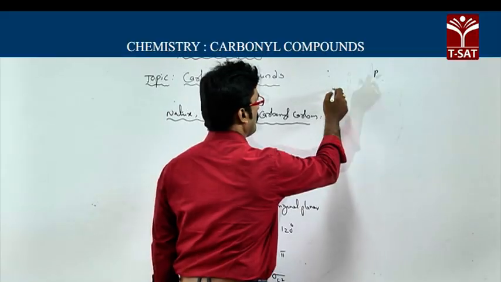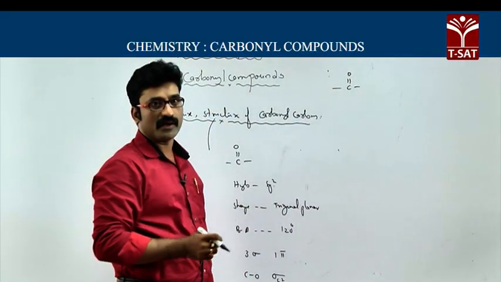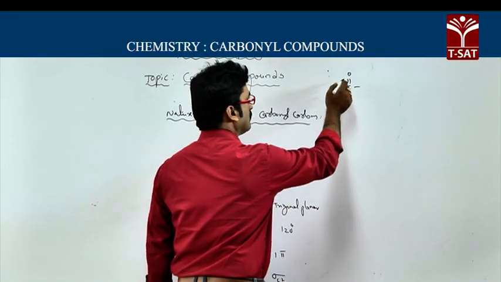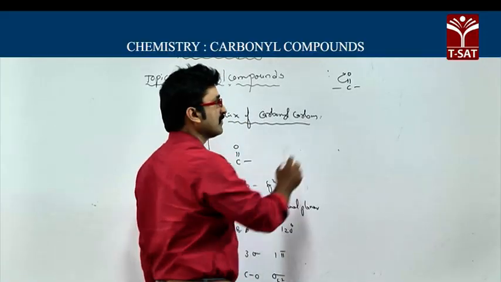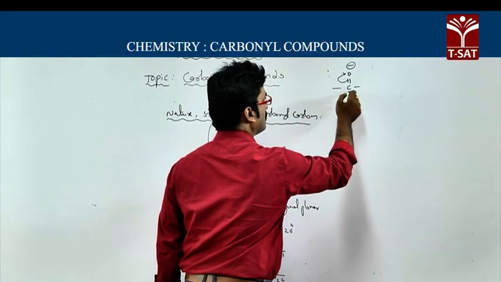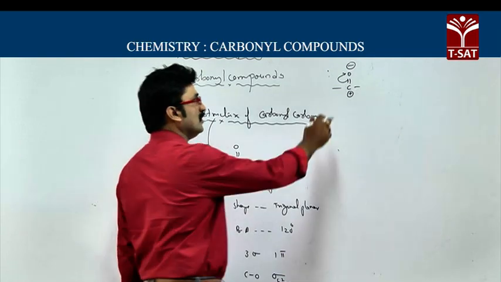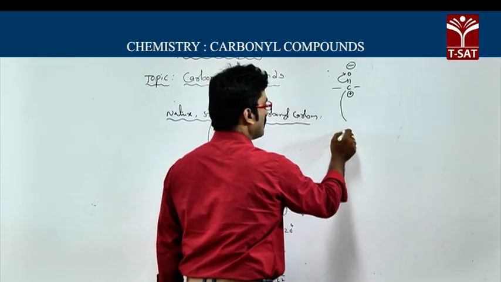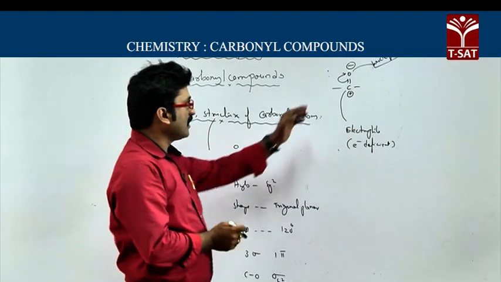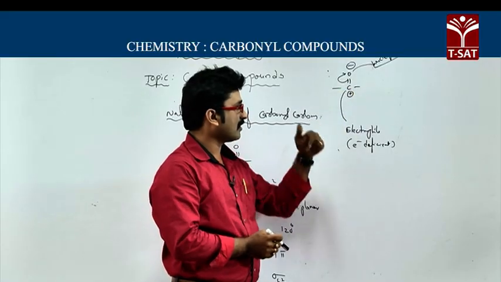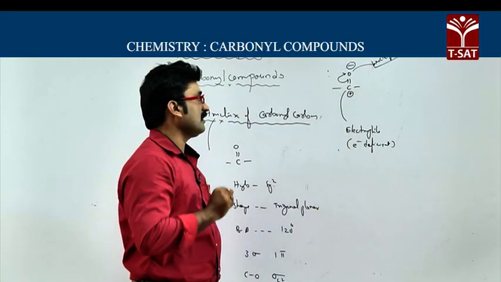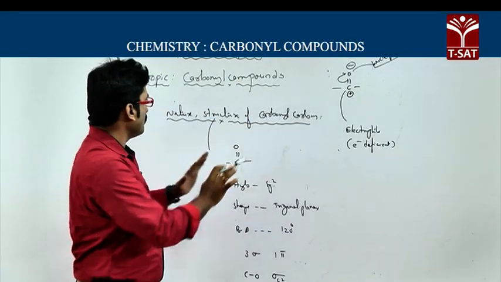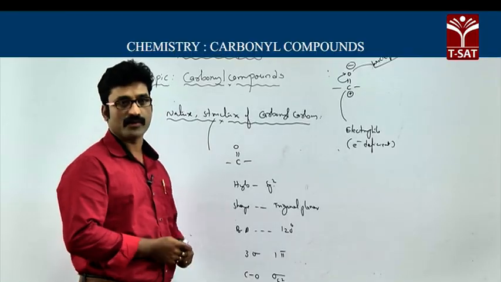When it comes to the nature of the carbonyl group, you know that among carbon and oxygen, oxygen is more electronegative. Because of more electronegativity, it will take the pi electrons and get a negative charge, and the carbon gets a positive charge. Due to the positive charge, the carbonyl carbon can function as an electrophile, and it will have a greater tendency of attracting a nucleophile.